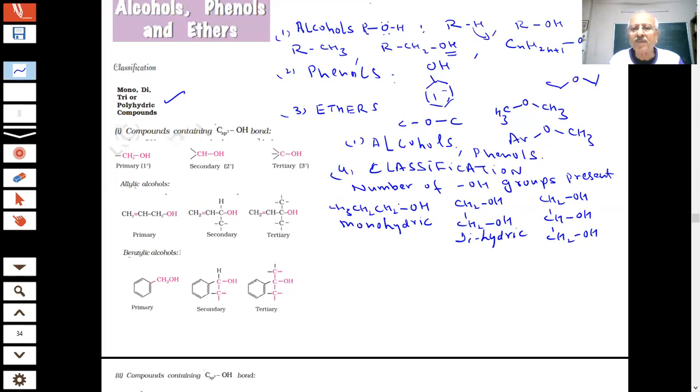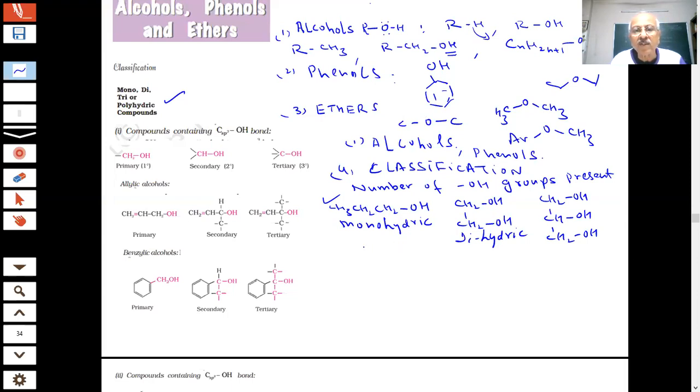Our main interest is mainly monohydric alcohols, and a few of the important compounds of dihydric alcohols will be discussed. But most of the time we are going to do these monohydric alcohols for our course, students. They will have one OH group. If more than one, two maximum, and we're not going beyond that.